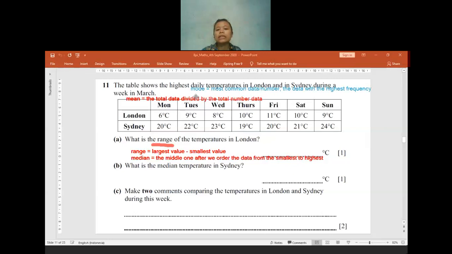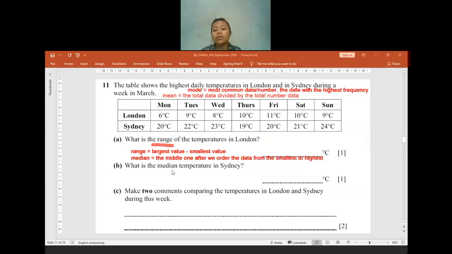We cannot say that the mean is average, because in maths the average can be in three types. It can be taken from the mean, the mode, or the median. So there are three types of average. Whenever I ask you what is mean, do not tell the teacher it is average. No, average can be three types. It can be mean, median, or mode. Okay, if no question, now let us discuss question 11.